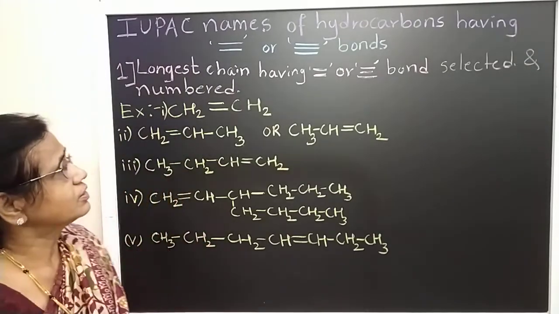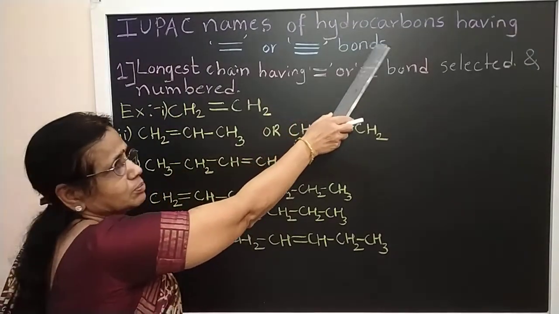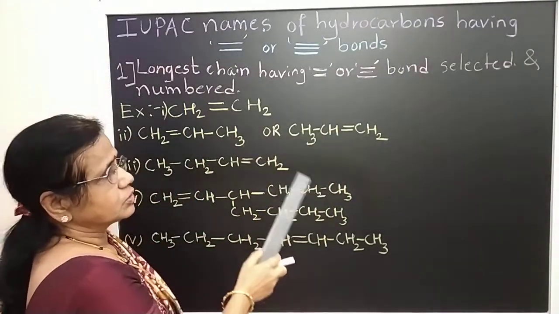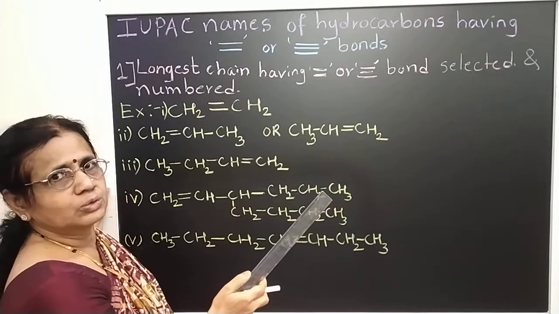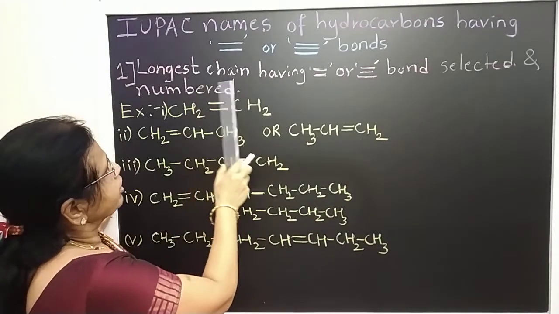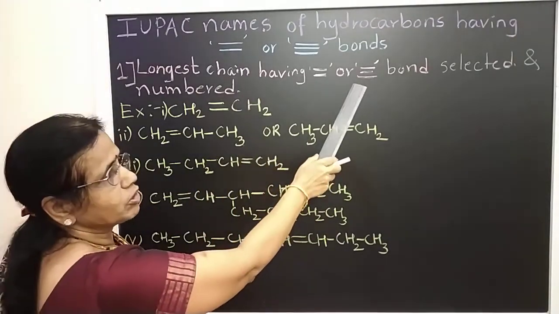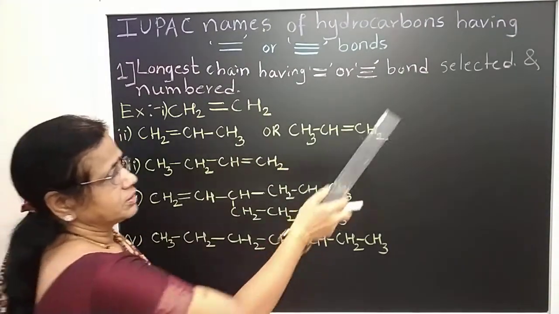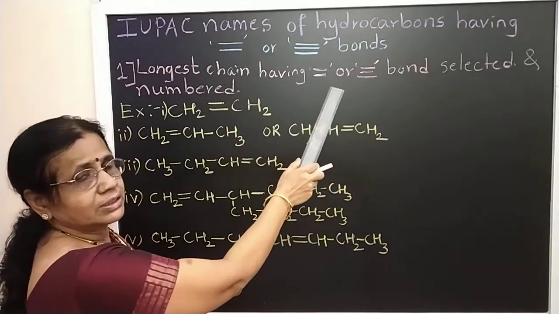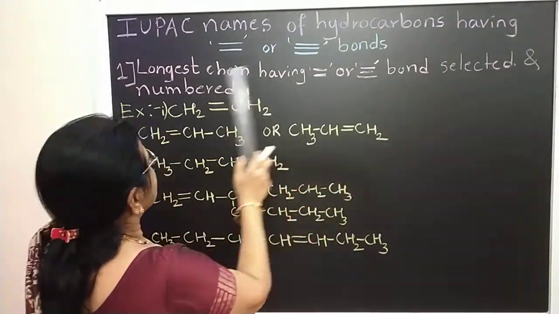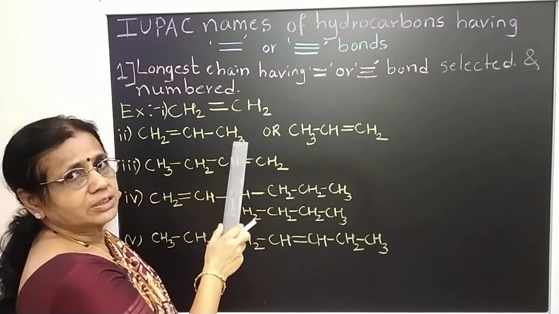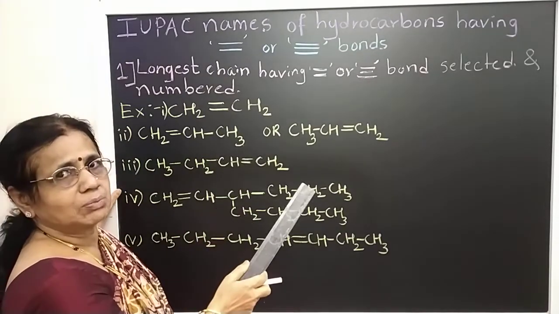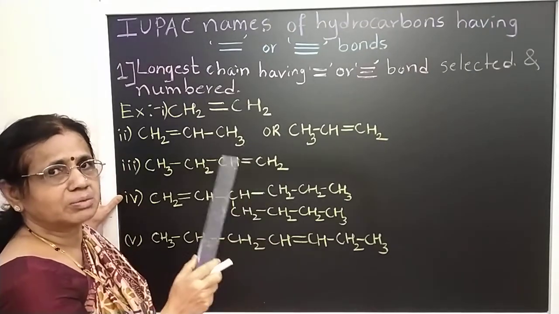So coming to the IUPAC names of hydrocarbons which are having double or triple bonds. Here very few rules are there, two or three. The first one: the longest chain having the double or triple bond. If the double or triple bond is present in the carbon chain, that longest chain should be selected and it is numbered. How is it numbered? In such a way that the carbon having the double or triple bond should get the lowest number.